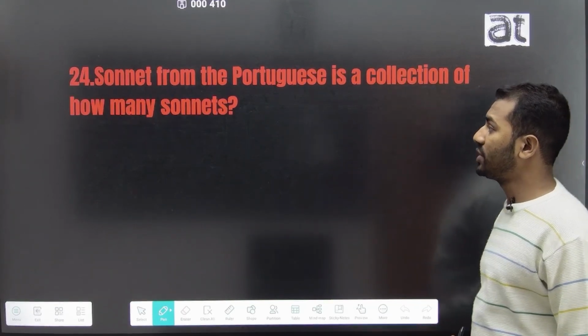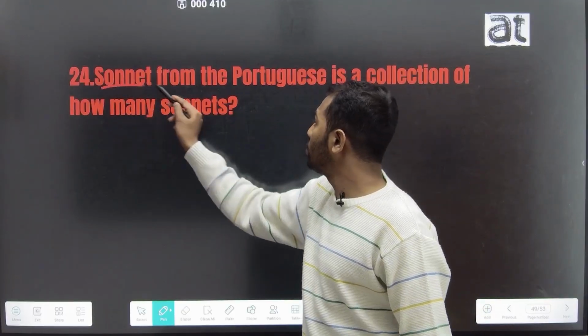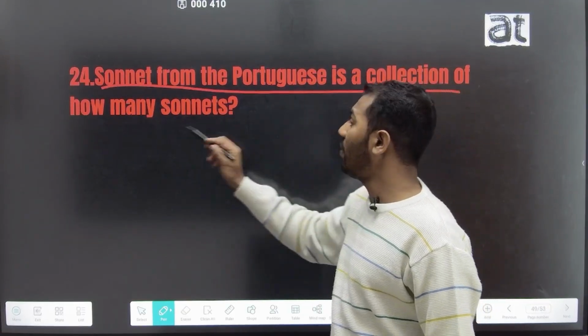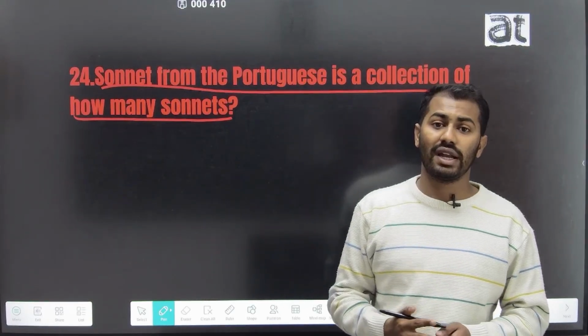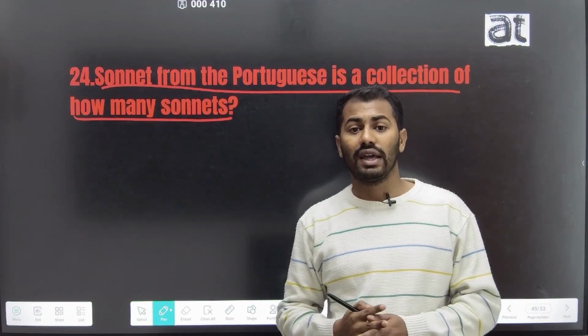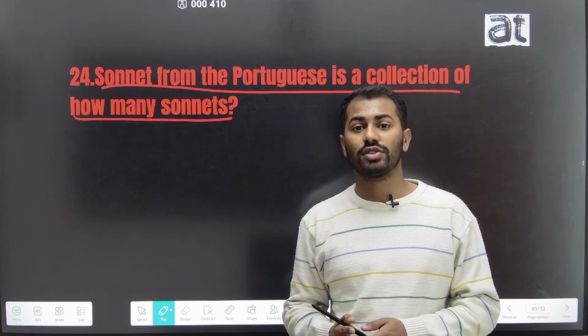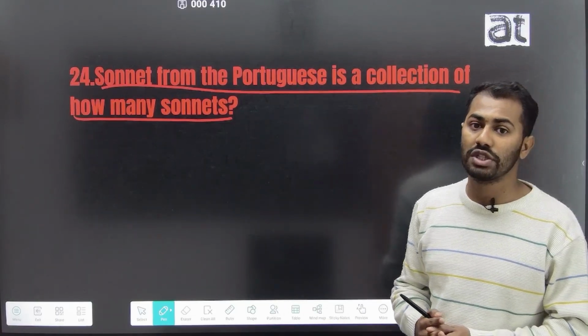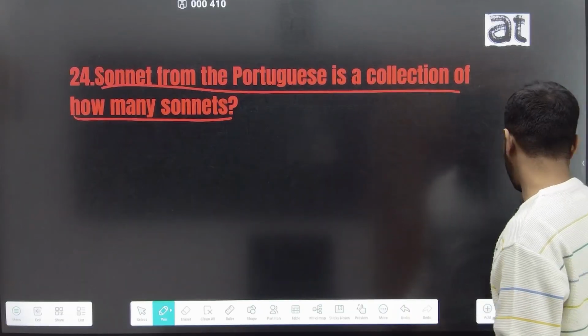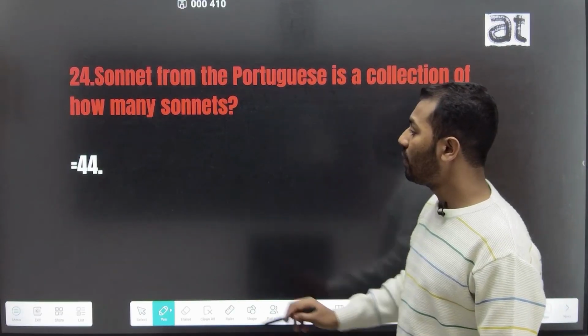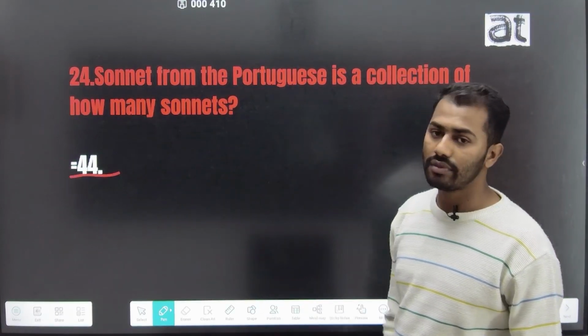The 24th question is, Sonnets from the Portuguese is a collection of how many sonnets? We all know from the Elizabethan time period there are many sonnet sequences, and the sonnet sequence Sonnets from the Portuguese is one of the most important sonnet sequences of Elizabeth Barrett Browning, and this sonnet sequence consists of 44 poems.